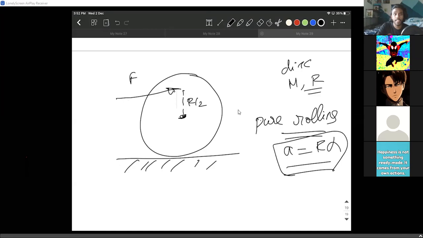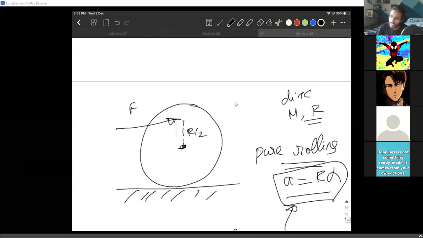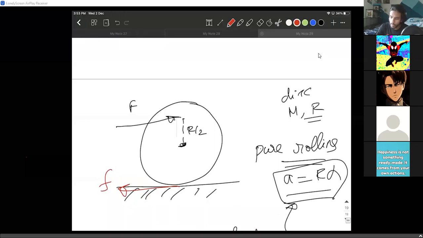In the previous situation, we were not sure, but I'm clearly mentioning in the problem that the body went into pure rolling. What they ask is find the friction value. How much is the friction? So let's write all the forces and find the friction value. So the body definitely has some linear acceleration. The body definitely has some angular acceleration.